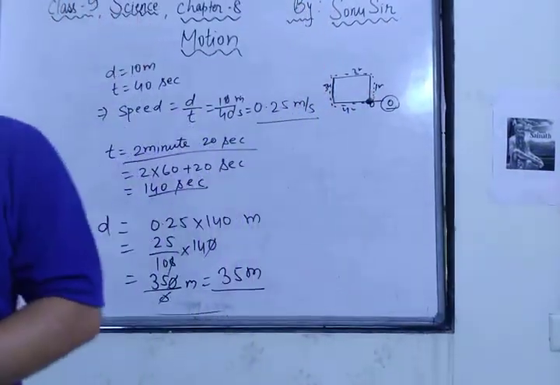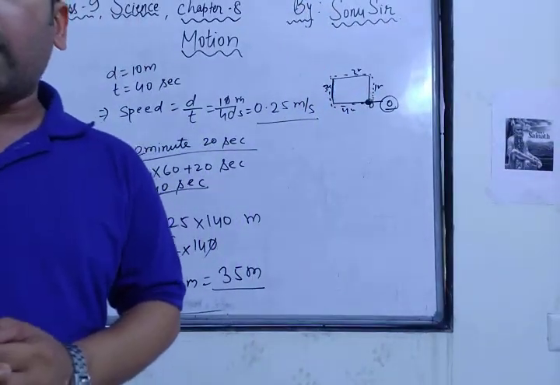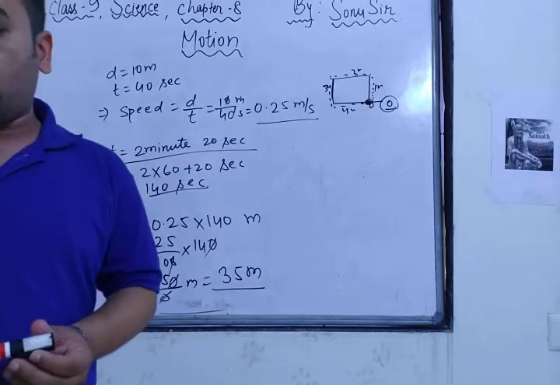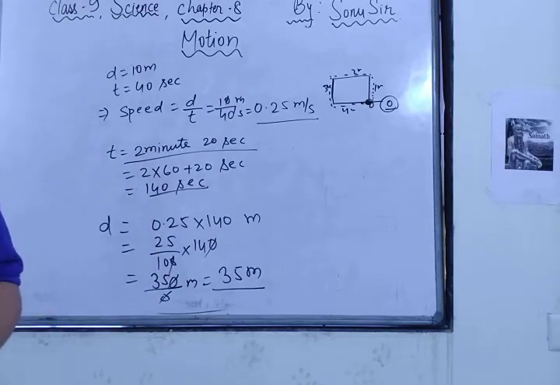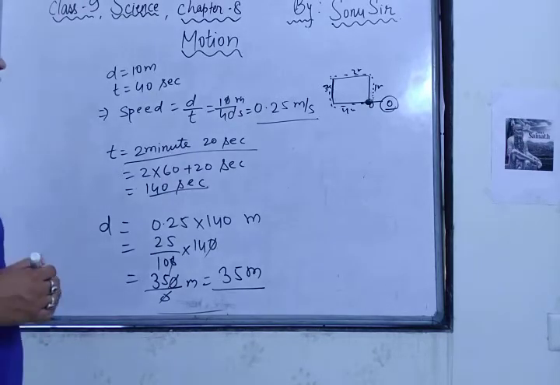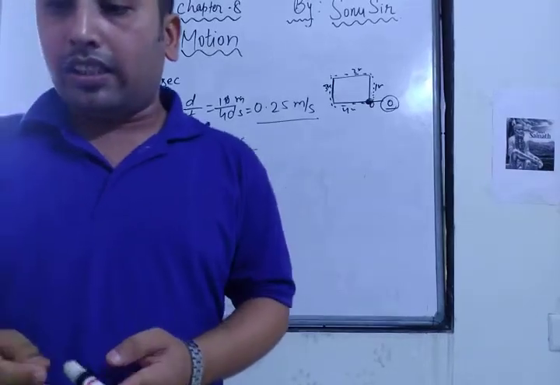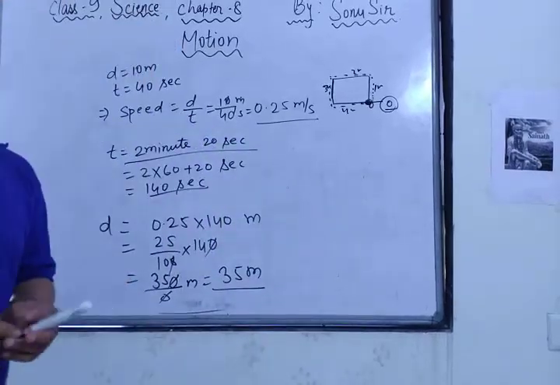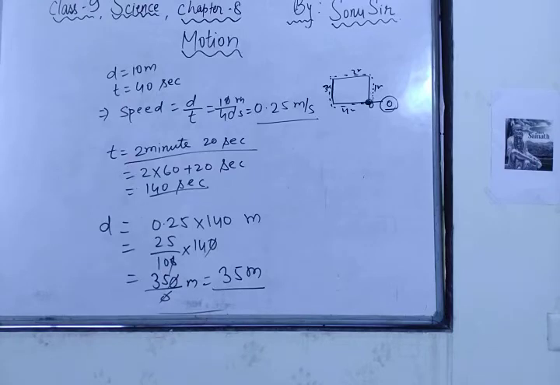The third question is, which of the following is true for the displacement? It cannot be 0. It's false, it can be 0. Second, its magnitude is greater than the distance traveled by the object. Yes, definitely it can be. Its magnitude can be greater than the distance traveled by an object.